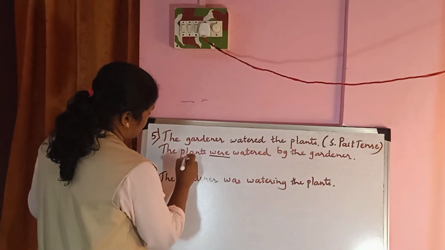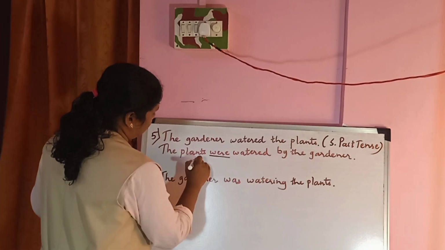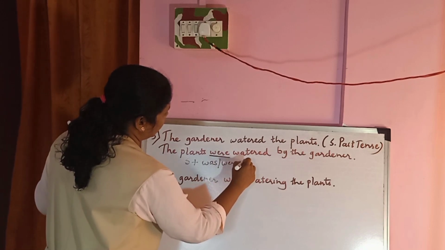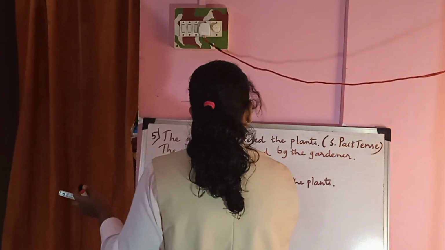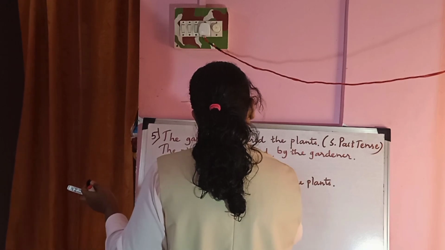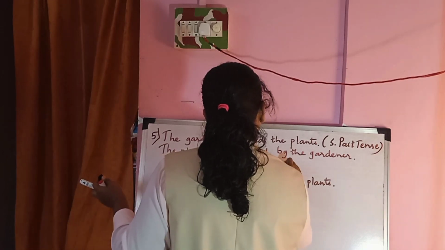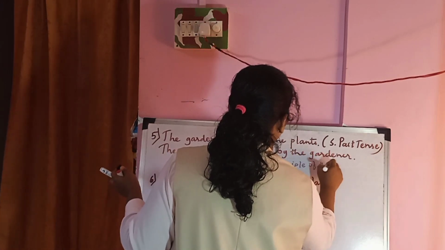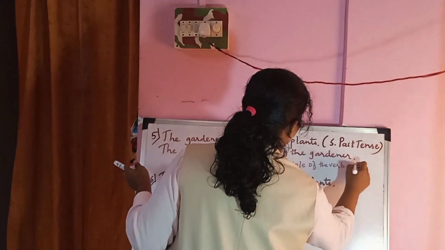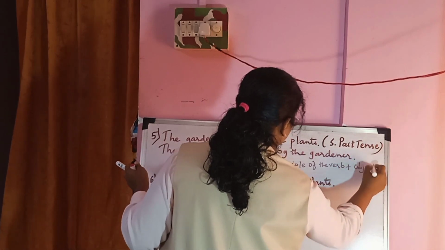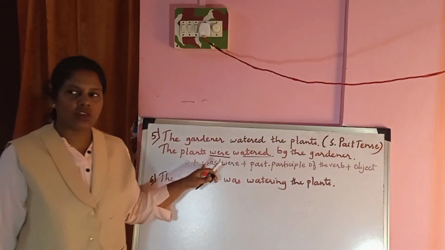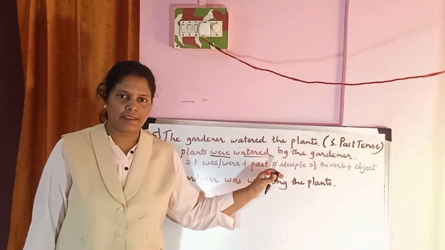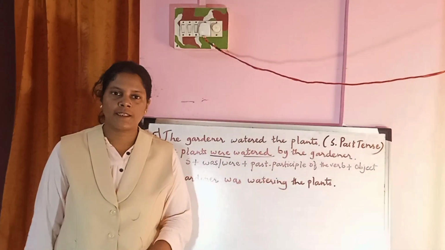subject plus was, were, plus the past participle of the verb, plus object. Okay, this is the structure for changing sentences from active to passive voice in the simple past tense.